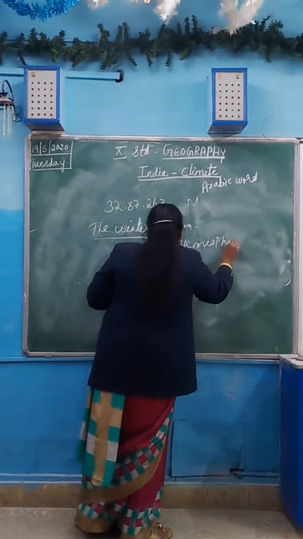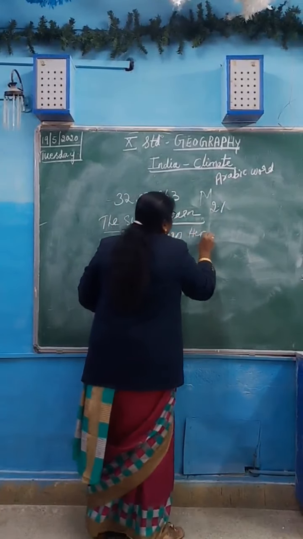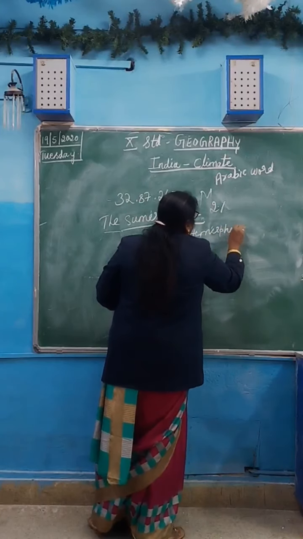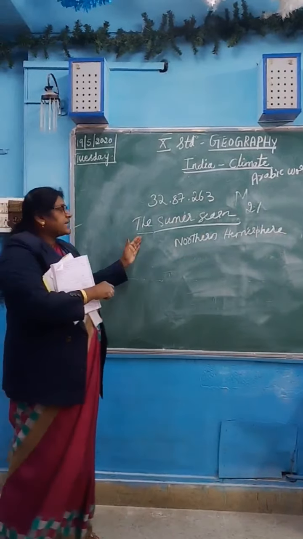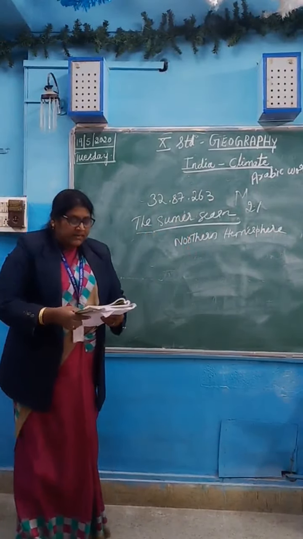Next is the summer season. Here the sun's rays fall vertically over the northern hemisphere, whereas in the winter season I told you it was the southern hemisphere. Understood?